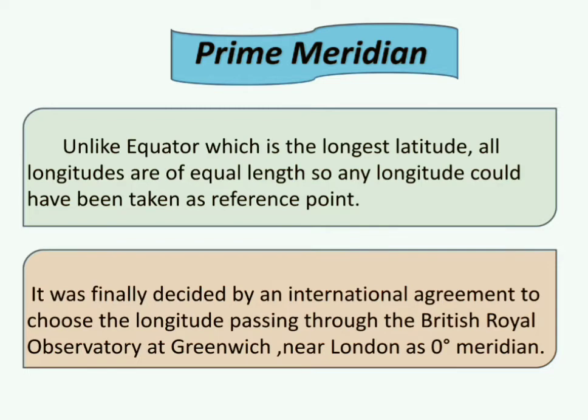So, an international meeting took place, and in that meeting an agreement was reached and it was decided to choose the longitude passing through British Royal Observatory at Greenwich near London as the 0 degree meridian. So, according to that agreement, the meridian which passes through Greenwich was chosen as the reference point or 0 degree meridian. It was called prime meridian.